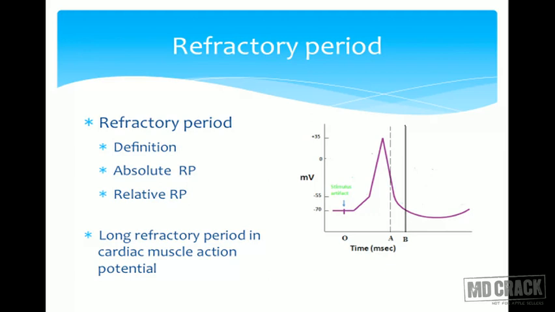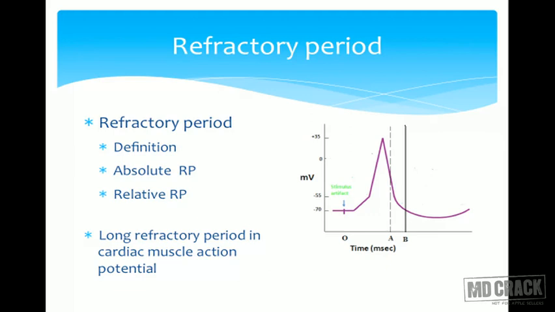But it was seen that if I give a stronger stimulus than the initial first stimulus, then for some time the membrane is absolutely not responding. In that case, even if I give a stronger stimulus, there is no response. But after some time, if I give a stronger stimulus, the membrane can become responsive.